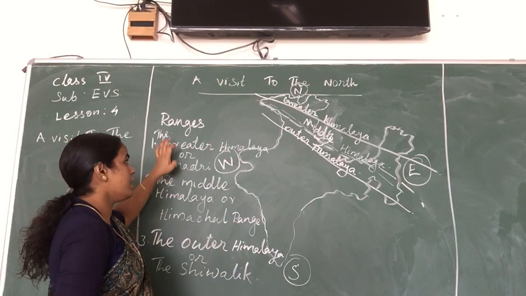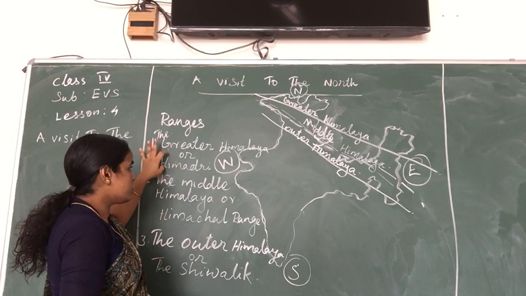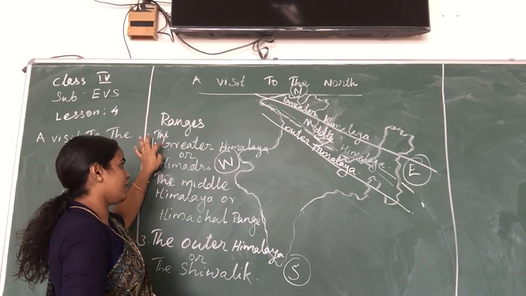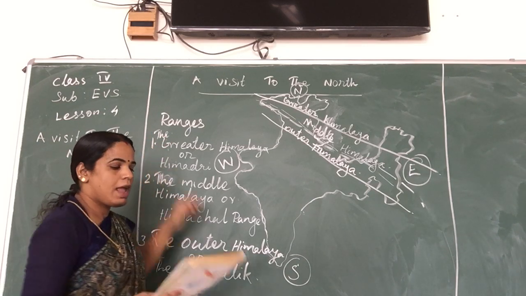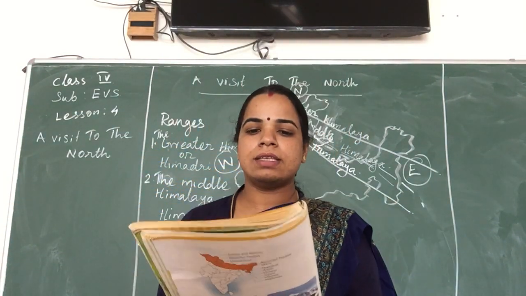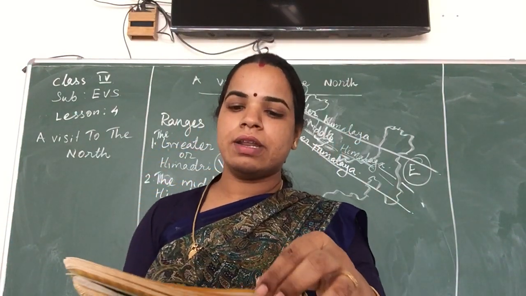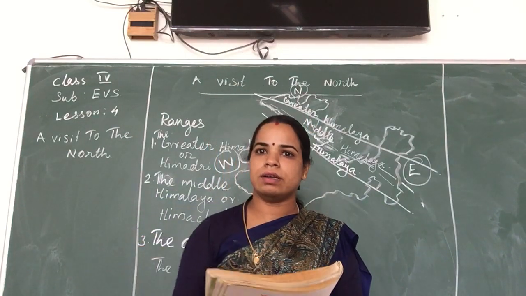What is the feature of the Greater Himalaya or the Himadri Range? The Greater Himalaya is also known as the Himadri Range. On page number 43, it is the highest range among the three ranges and remains covered with snow throughout the year.